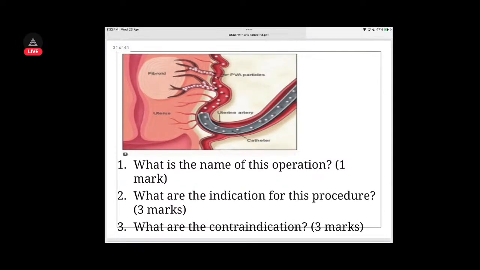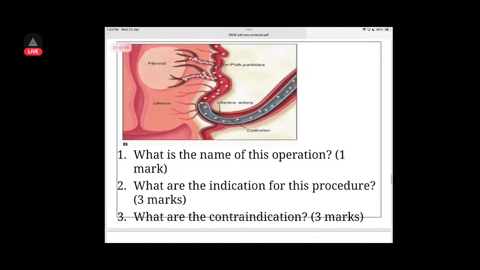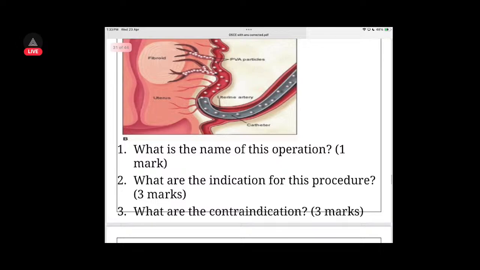Then you have PVA particles you provide. This is the catheter against the blood vessels you have to provide. Indications are in cases of uterine fibroid, which is to be managed somewhat medically. Contraindication in cases of heart diseases, in cases of severe pain. If you want the fibroid to decrease in size, then you do this.